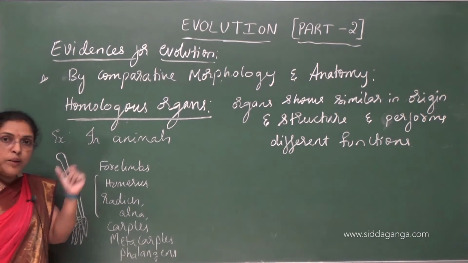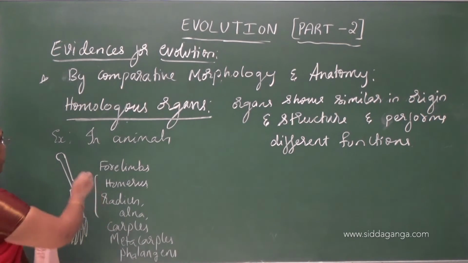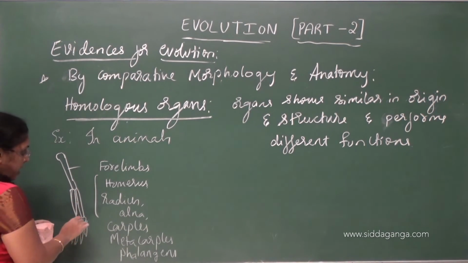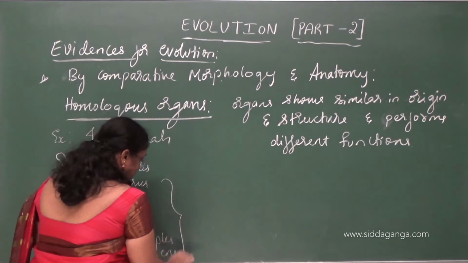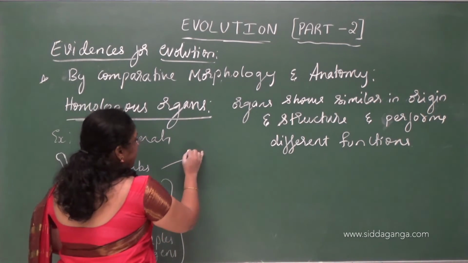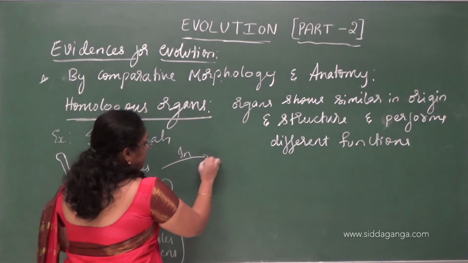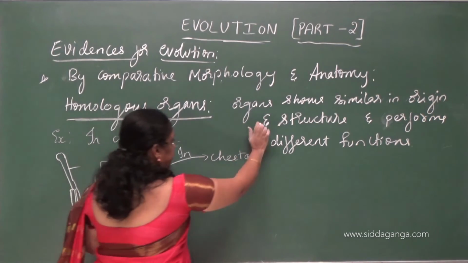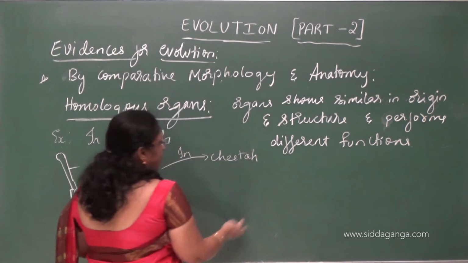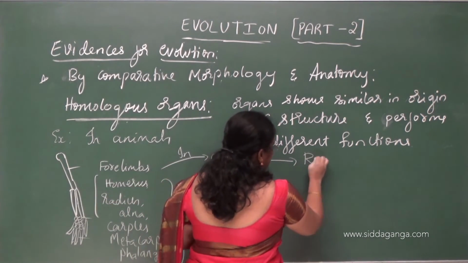So these forelimbs, which are made up of humerus, radius, ulna, carpals, metacarpals and phalanges: forelimbs in cheetah help in running.